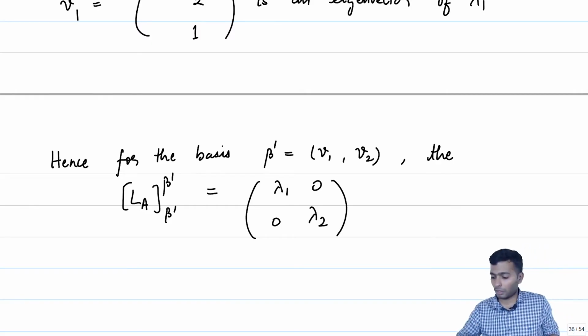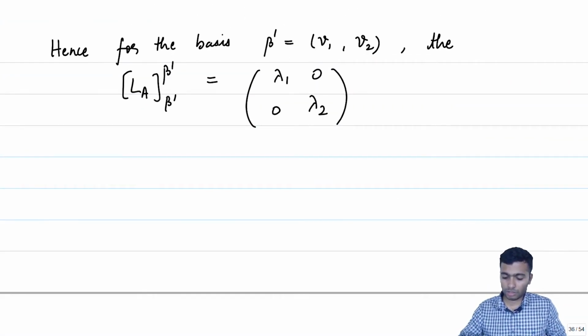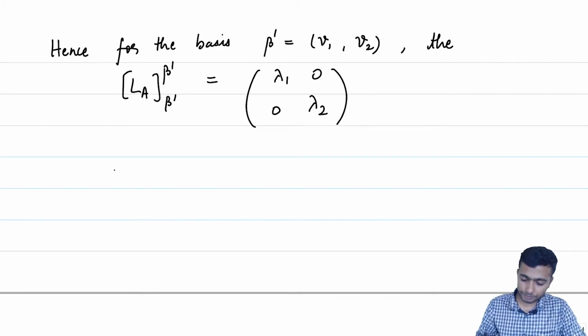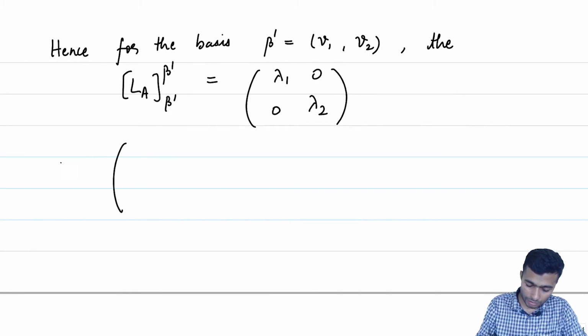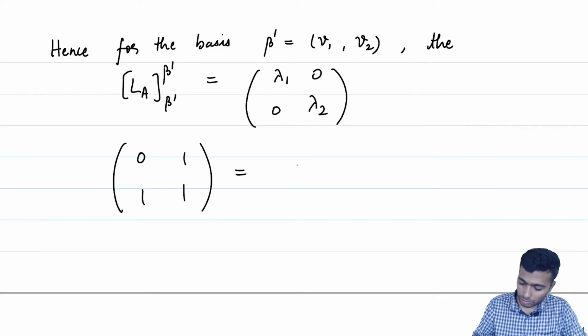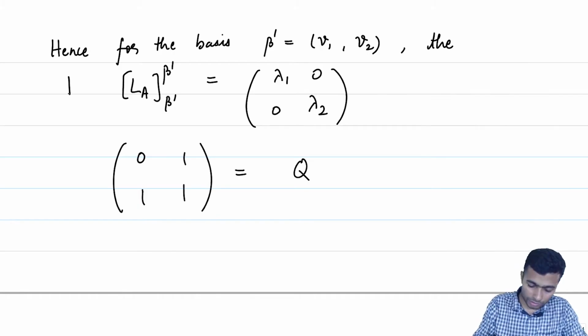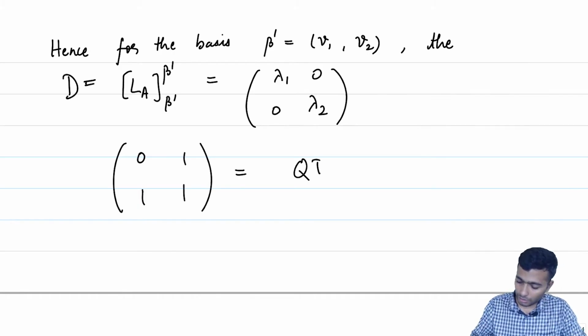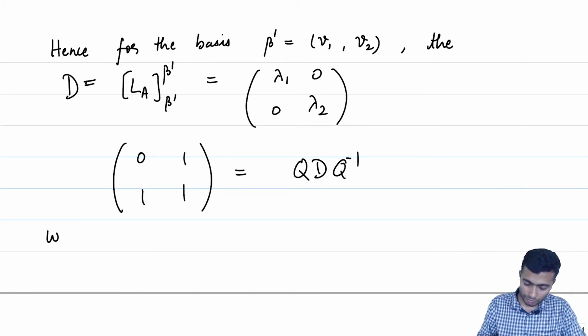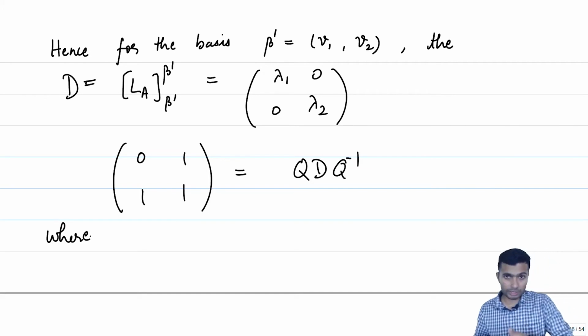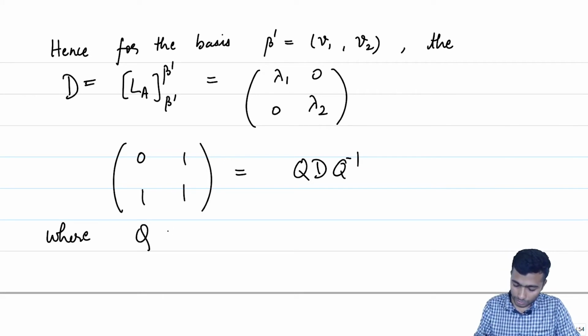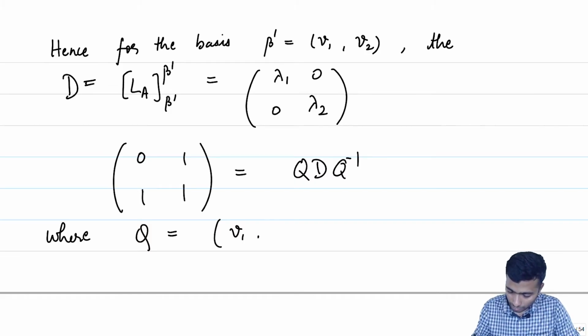If you recall, we had A, which is [[0, 1], [1, 1]], equal to Q D Q inverse, where D is as given above and Q is the matrix given by V1, V2.